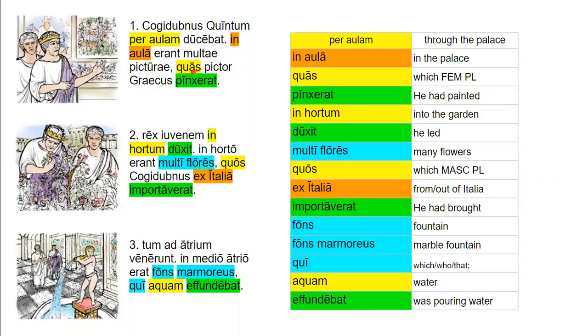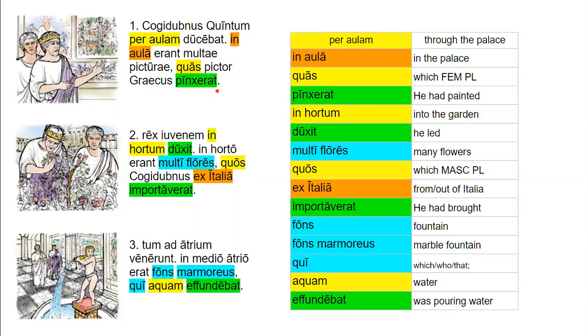All right, so one thing about this second sentence is everything after the comma, so quas to pinxerat, is a relative clause, and it is referring back to multae picturae, so that is the antecedent. So the relative pronoun is feminine accusative plural. Now it is feminine and plural because multae picturae are feminine and plural. It is accusative because it's the direct object of pinxerat. So the Greek painter had painted which paintings, right? So it's the direct object of this.